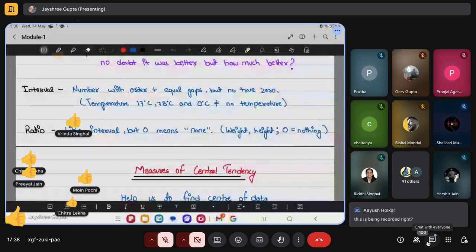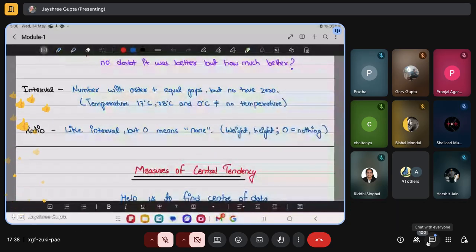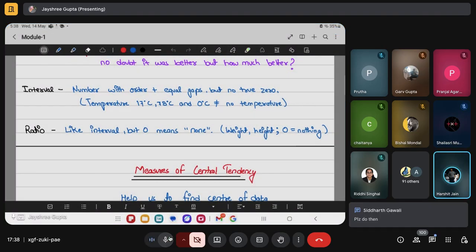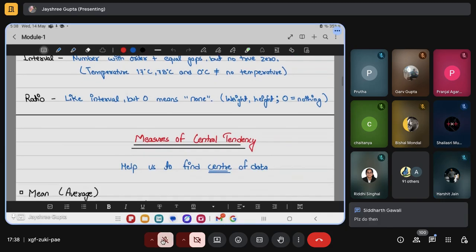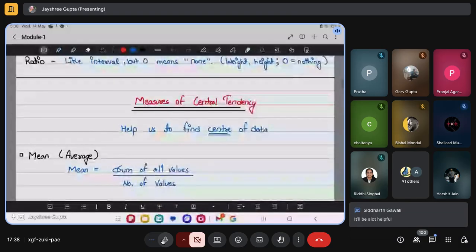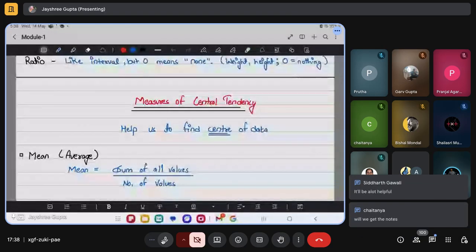Okay. Someone has asked whether this is getting recorded, so I don't think it is getting recorded. Harshit, can you tell me about it? Yes, I am trying to record. Okay, great. Guys, please don't expect the quality and the voice to be so good.